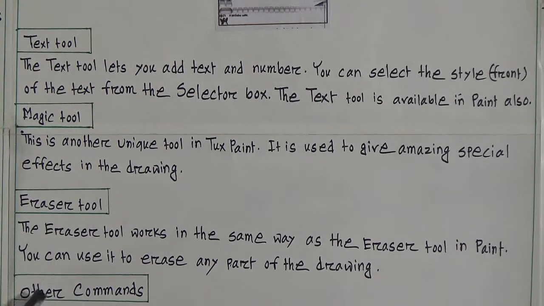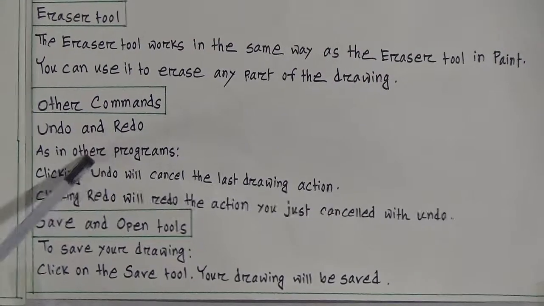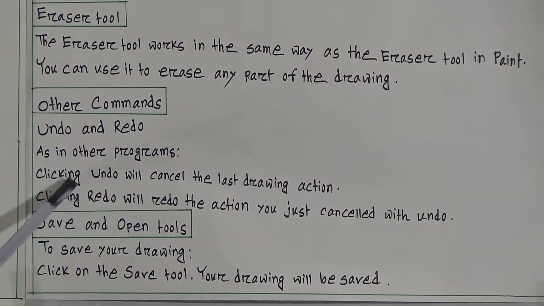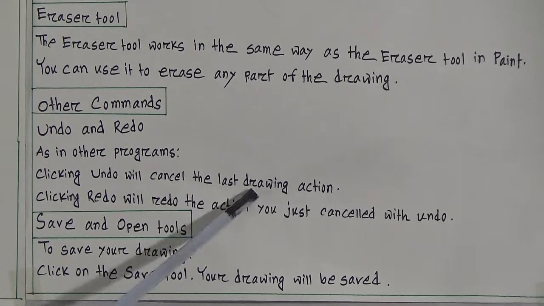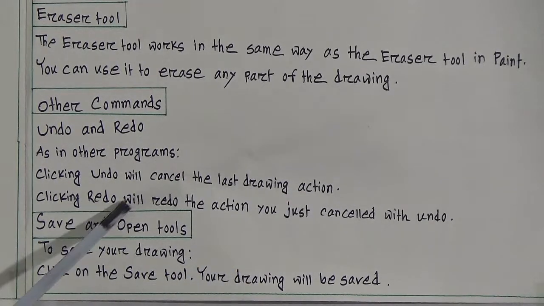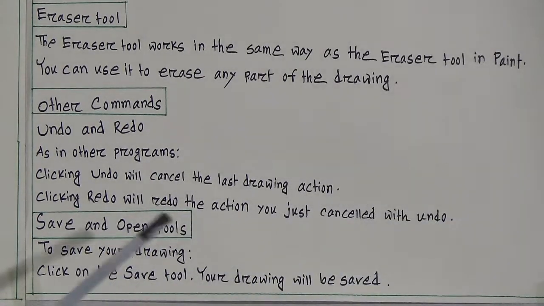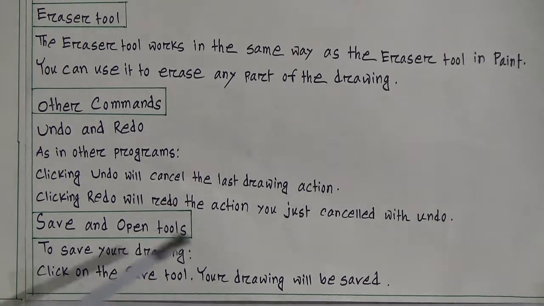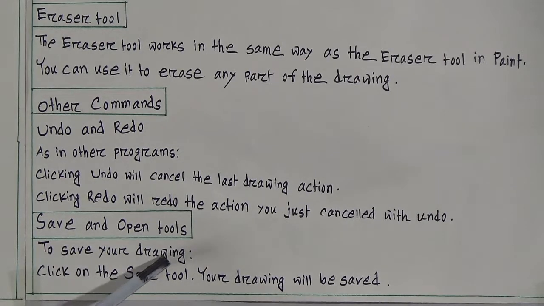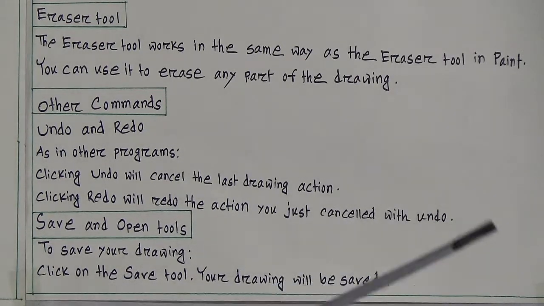Now other commands. Look at the other commands here. They are undo and redo. As in our other programs, clicking undo will cancel the last drawing action. Clicking redo will redo the action you just canceled with undo. Now look at the save and open tools options. To save your drawing, click on the save tool. Your drawing will be saved.